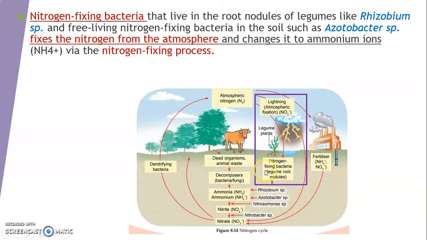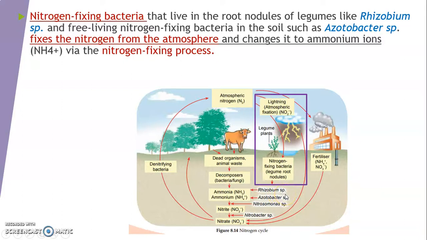Okay, so the other bacteria that can also convert the nitrogen in the atmosphere into the ammonium ions is Azotobacter species. Azotobacter species is a bacteria that can be found freely in the soil. So it can convert the nitrogen in the atmosphere into the ammonium ion. By what process? By nitrogen fixing process.